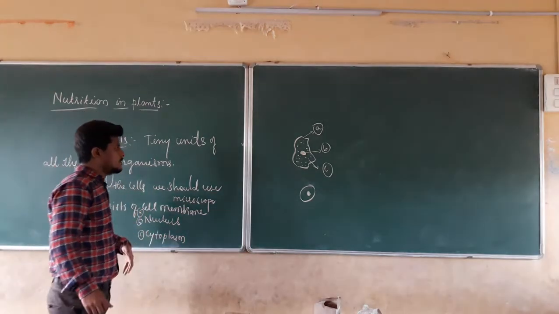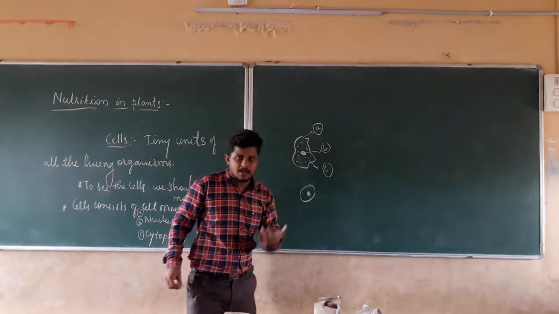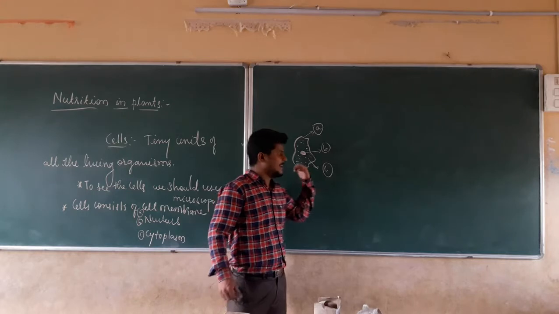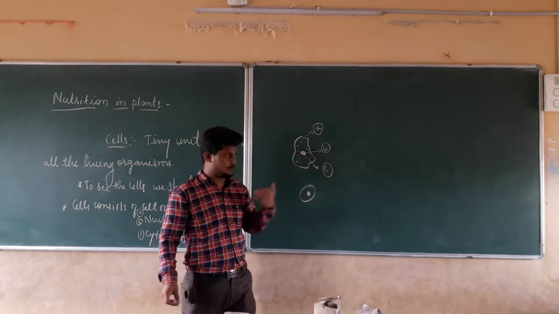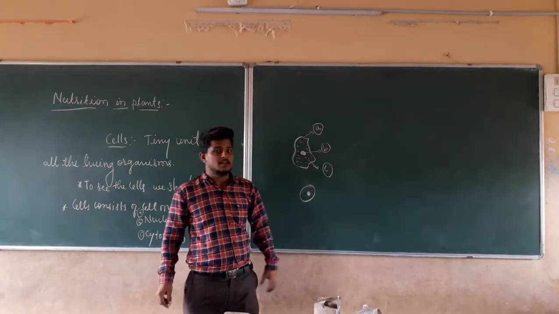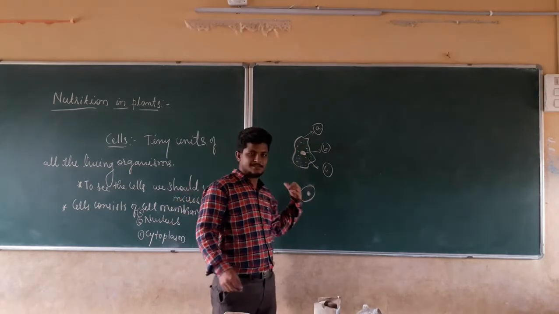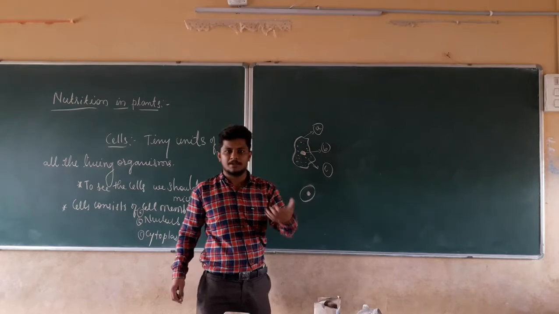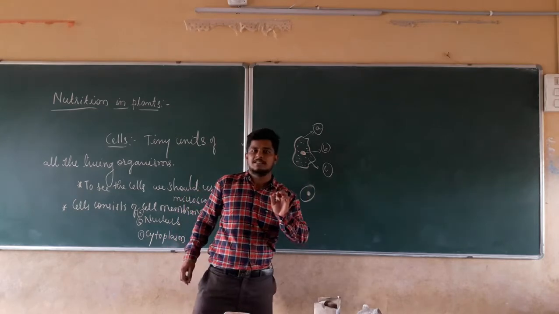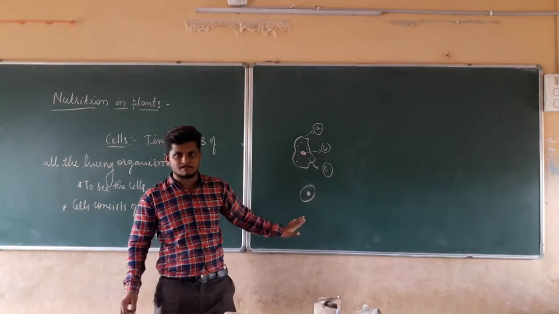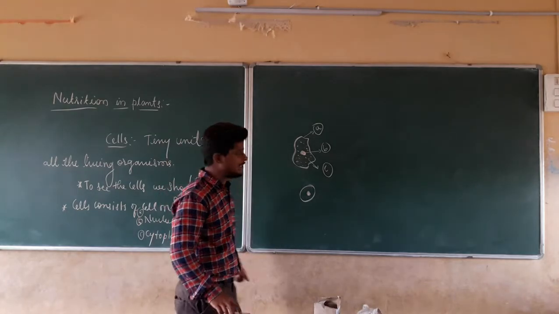In the same manner, the production of the food is going to occur in these cells, and the transport of the food is going to occur in these cells. The cells are going to give us the energy. Every process is going to happen in these cells. For that reason, we should know just the outline of the cells. I hope this is clear about all about the cells.